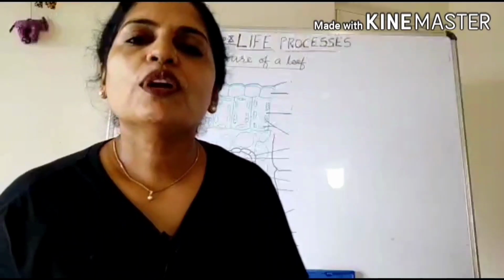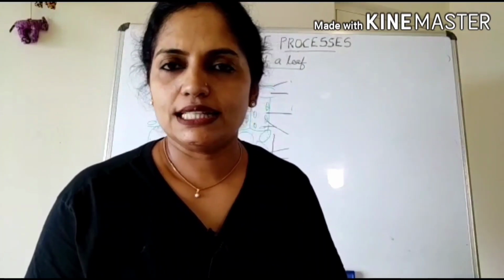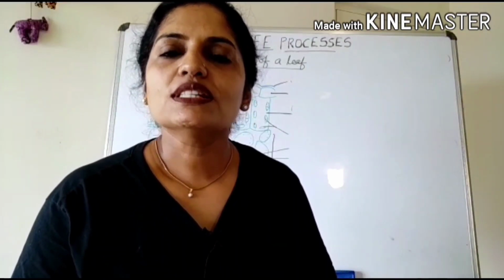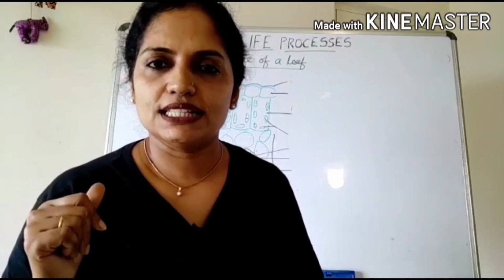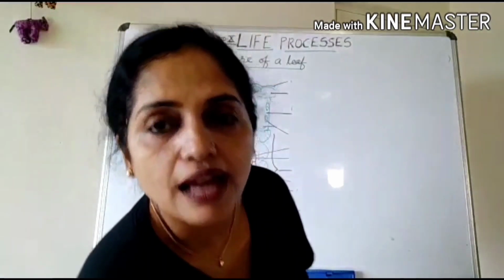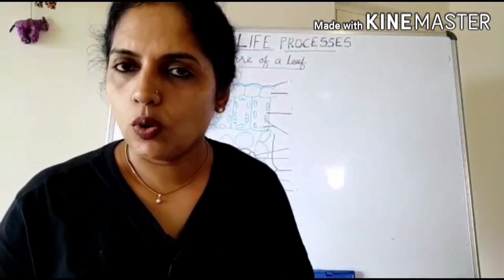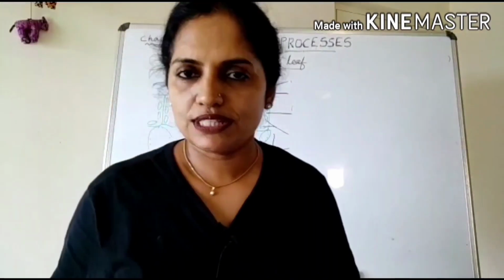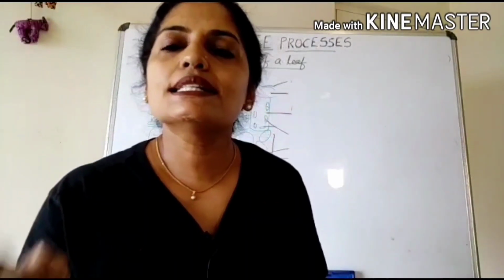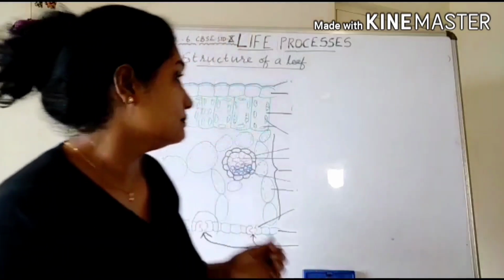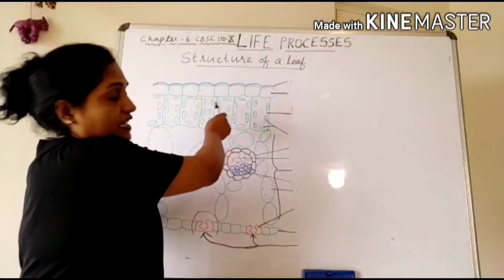Isn't it so? Before getting into the details of photosynthesis, let us look into the structure of a leaf. Why? Because leaf is the site of photosynthesis. If we take a leaf and cut across and put it under a microscope, we can see many layers of cells. These cells assist in the process of photosynthesis. Look at this picture. This is the cross section of a leaf.